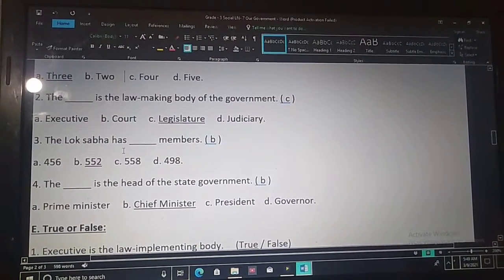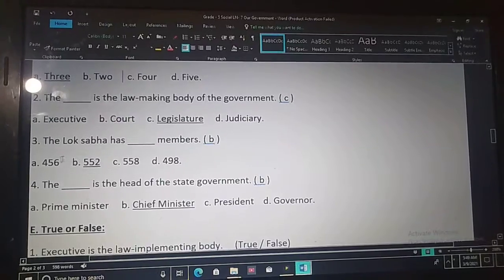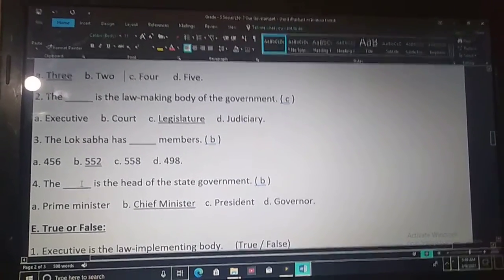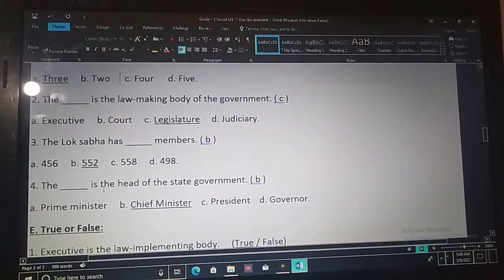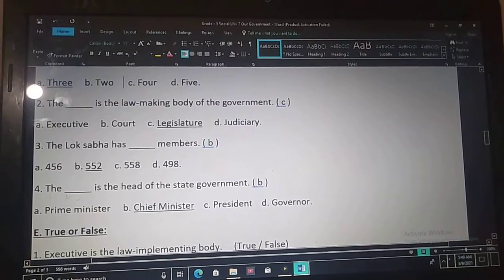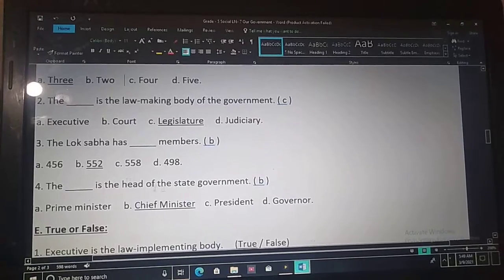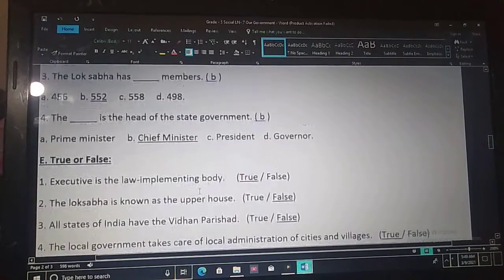The Lok Sabha has 552 members. The Chief Minister is the head of the state government.